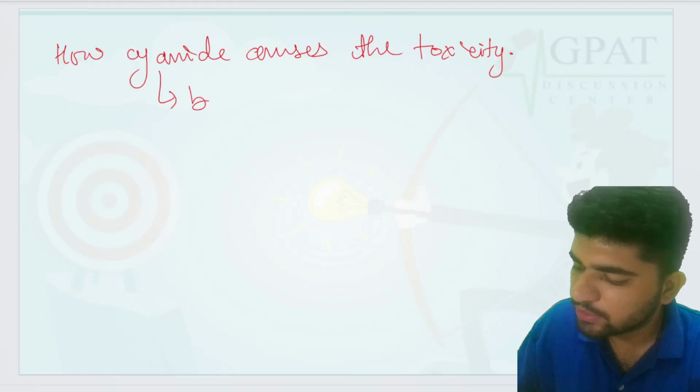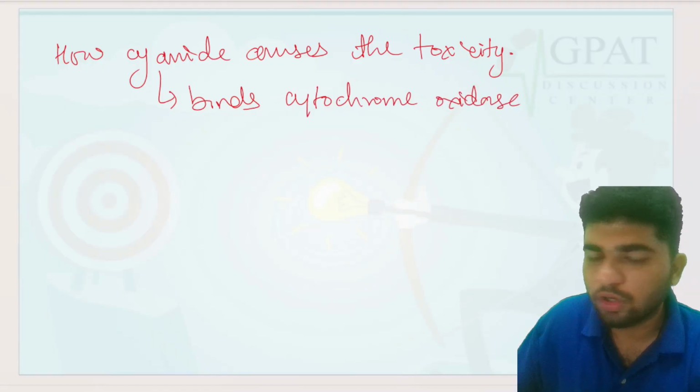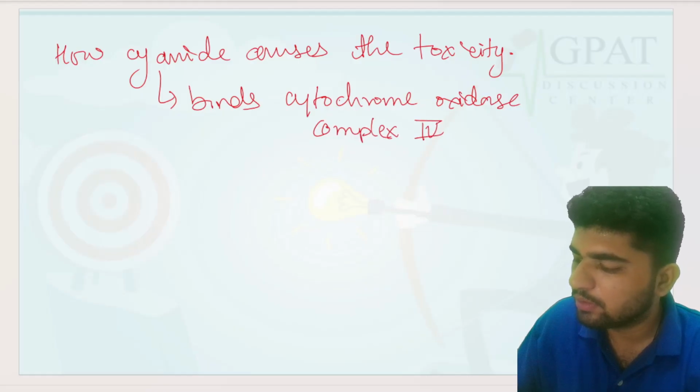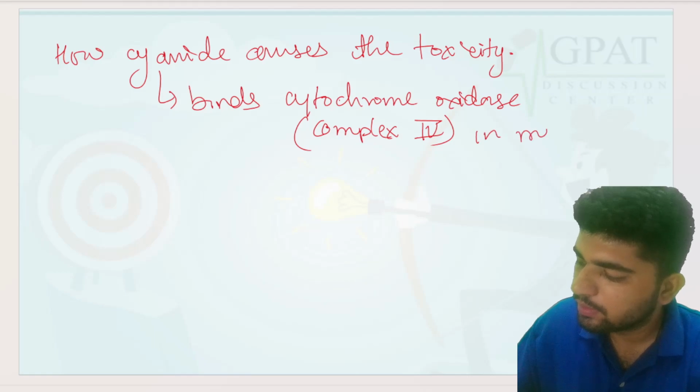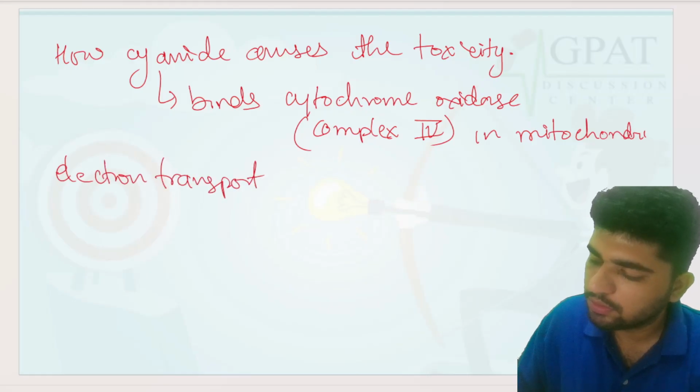Cyanide binds with cytochrome oxidase, which is complex number 4 in the mitochondrial electron transport chain.